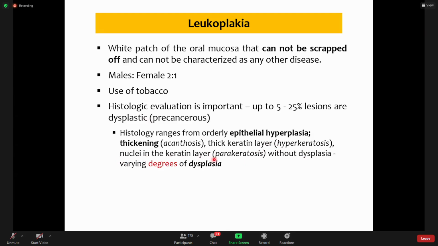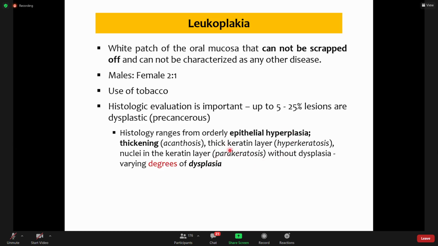Normally when cells mature in the superficial layers, they lose their nuclei. Because of rapid proliferation, they don't mature enough to lose their nuclei, and this condition is known as parakeratosis.